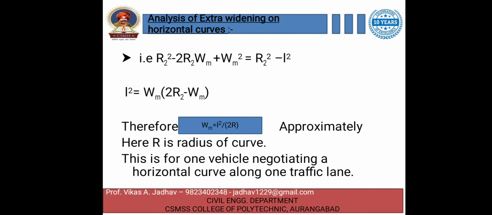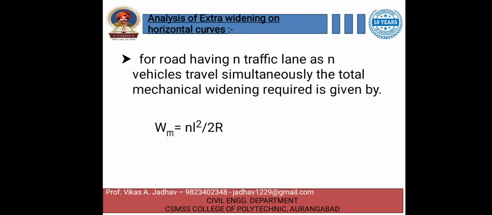Here approximately R is the radius of the curve, and this is for a vehicle negotiating a horizontal curve along one traffic lane. If the traffic lanes are more than one, let's consider there are n traffic lanes, as vehicles travel simultaneously, the total mechanical widening required is given by the equation Wm is equal to NL square upon twice R for one or more lanes.